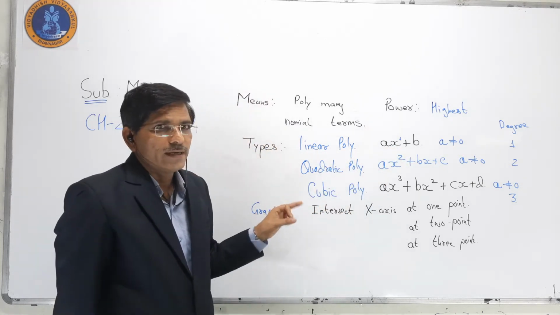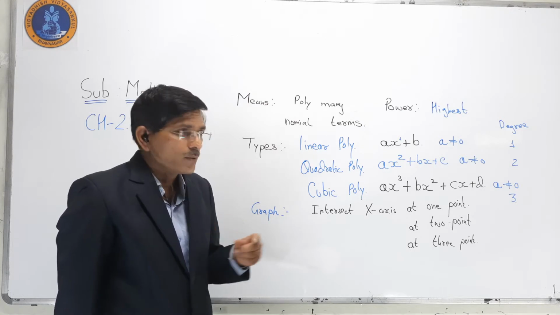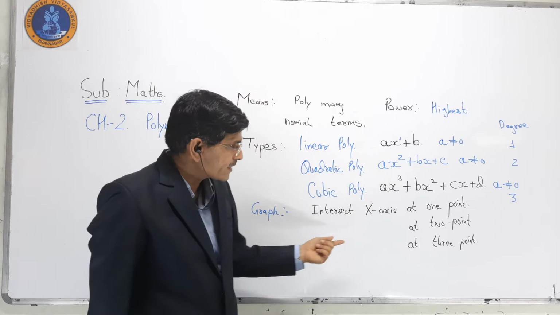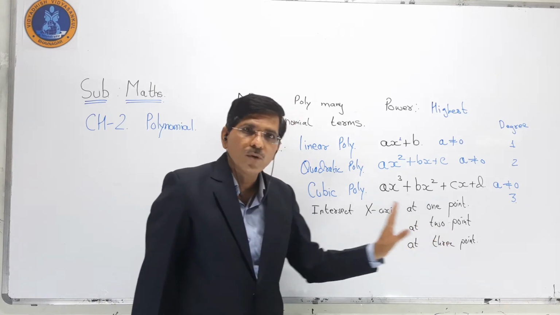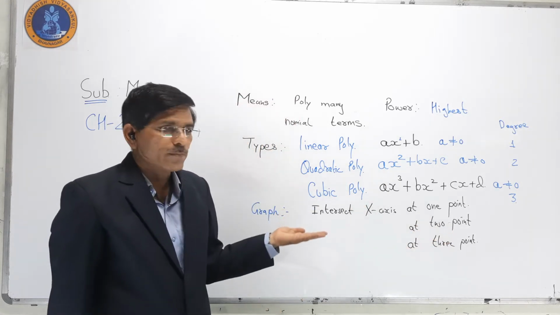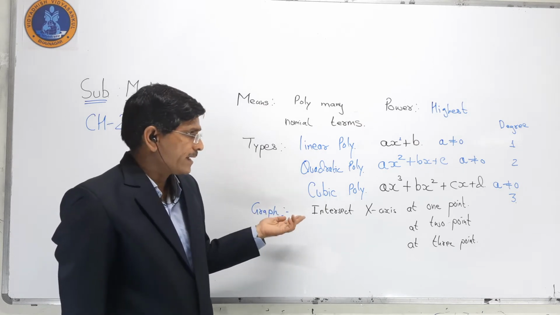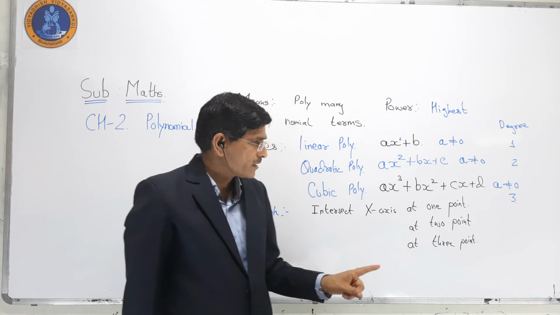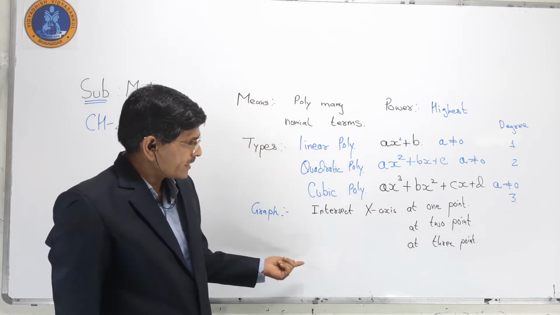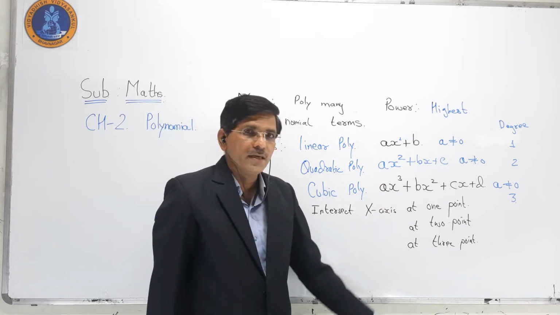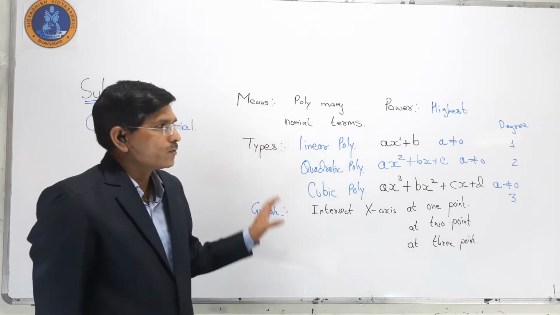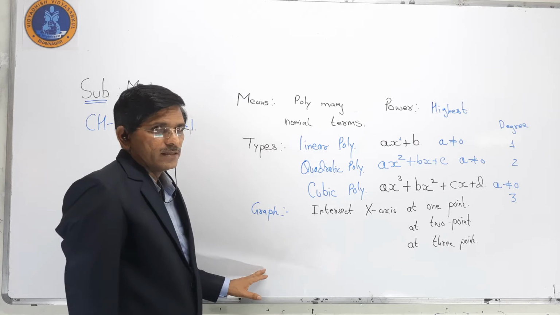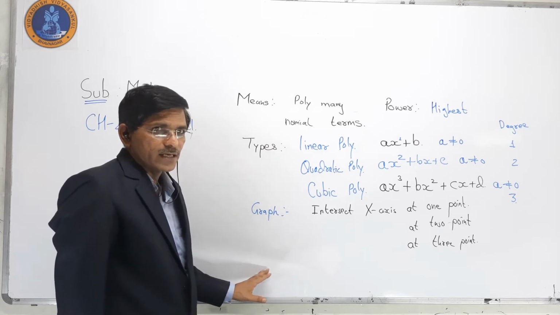A quadratic polynomial has 2 zeros because it has power 2, so it intersects the x-axis at 2 points. A cubic polynomial has maximum 3 zeros because it has power 3, so it intersects the x-axis at 3 points. So that is the zeros of a polynomial, its graphical representation and intersection.